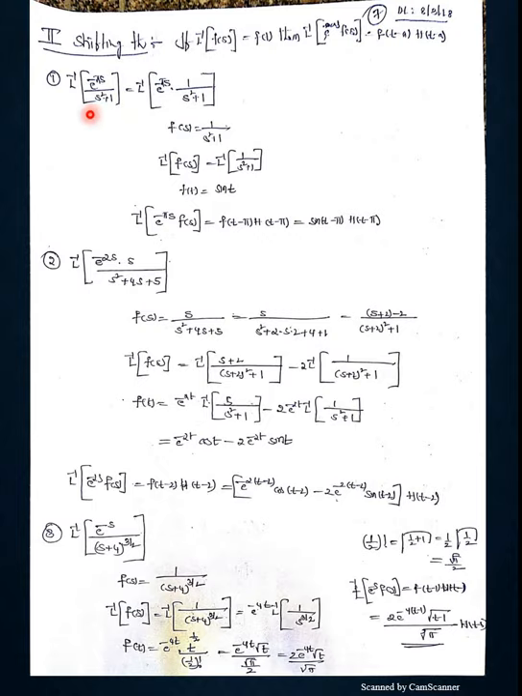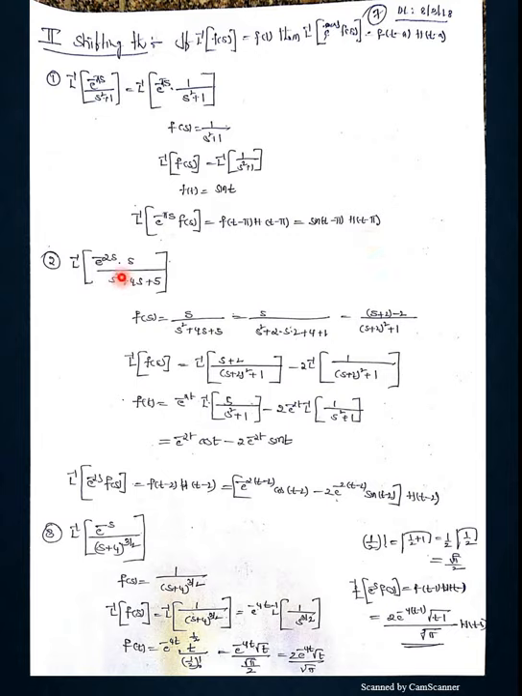See this problem, L inverse of e power minus pi s by s square plus 1. We can easily identify this question because it is a multiple of exponential. L inverse of e power minus pi s into 1 by s square plus 1. F of s is 1 by s square plus 1. L inverse on both sides, 1 by s square plus 1 matches a denominator, giving sin t. Then L inverse of e power minus pi s into F of s is f of t minus pi into h of t minus pi, because here the value of a is pi. So it is sin of t minus pi into h of t minus pi.